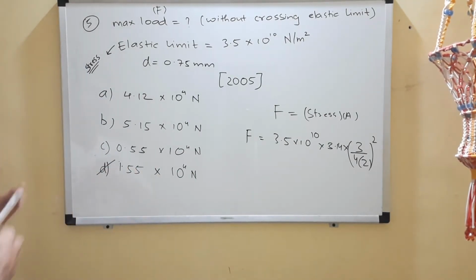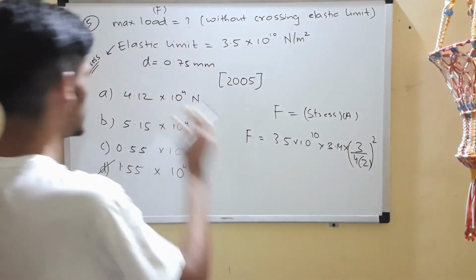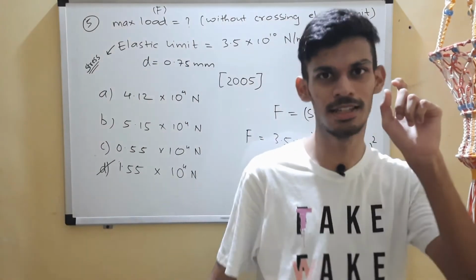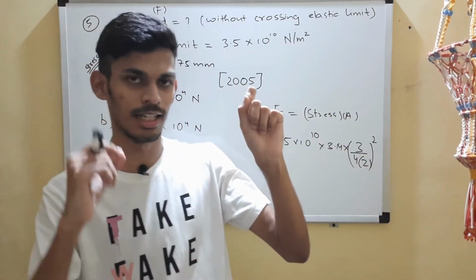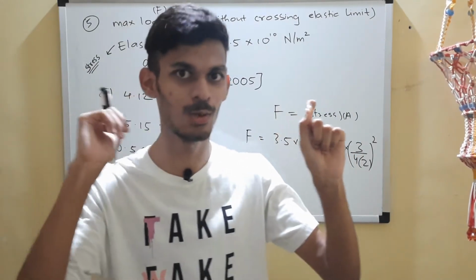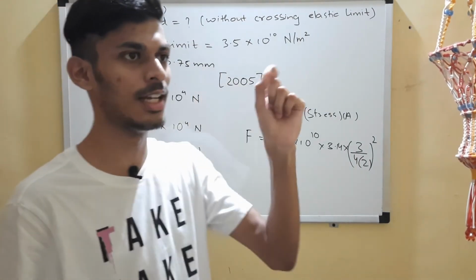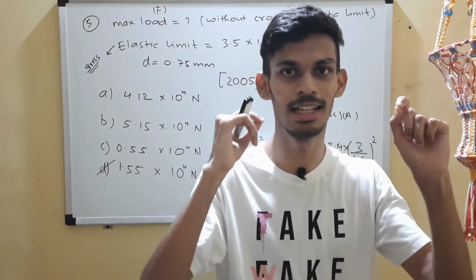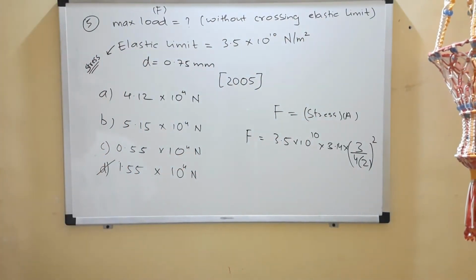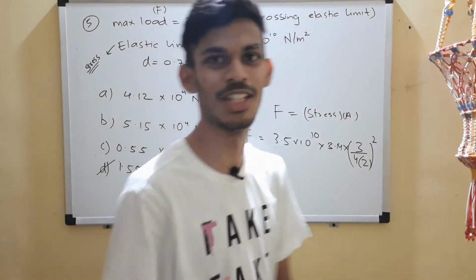Okay. So the only catch point over here was that the elastic limit was the stress itself, right? Sometimes we define elastic limit as the point where the elastic property of a material ends. But in this question, elastic limit was defined as the stress of the point at which the elasticity ends. Okay, so that was the takeaway point from this question from 2005. Okay, over to the next question.